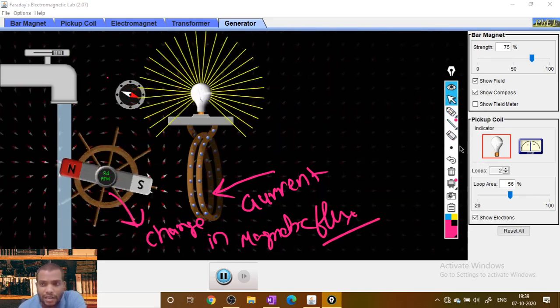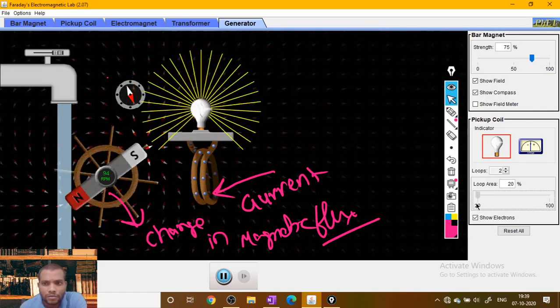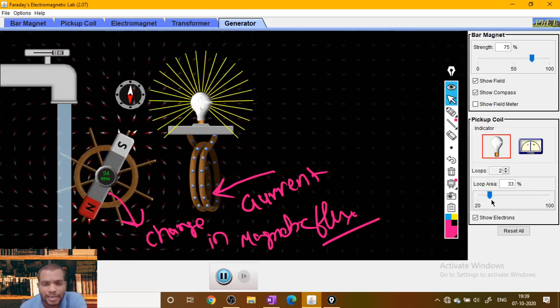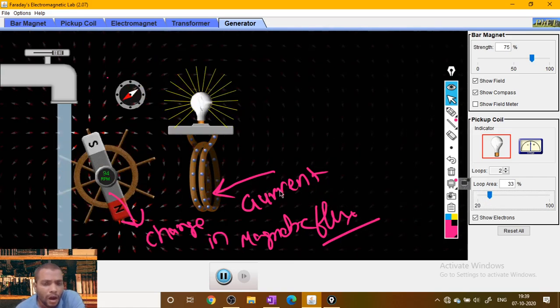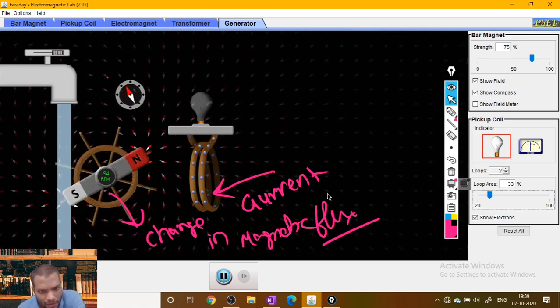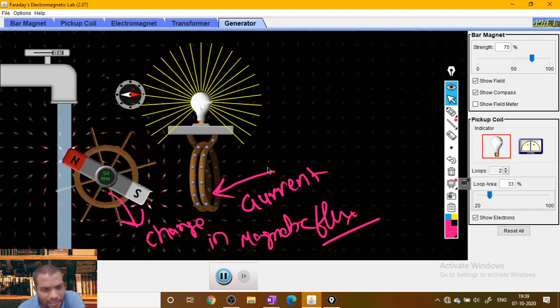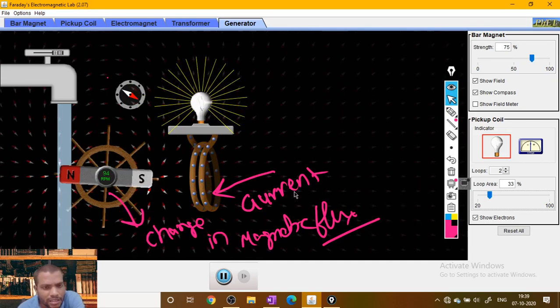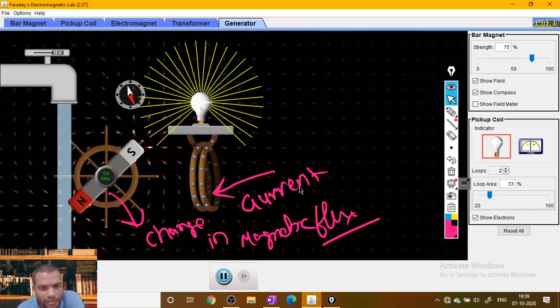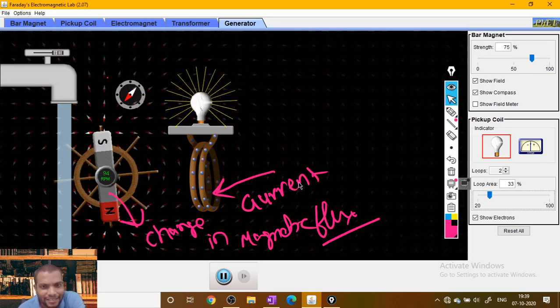So these are the experimental evidence. This experimental evidence shows how a magnetic field is generated by using a current carrying coil. Like that, the converse, the reverse, is also possible. But in this reverse case, a change in the magnetic flux induces current.